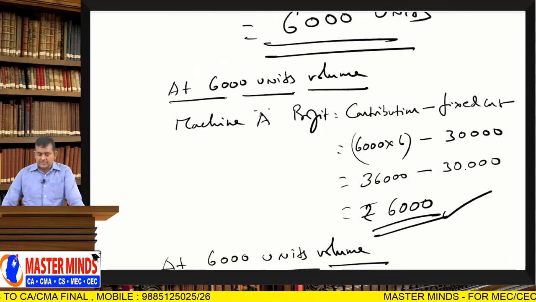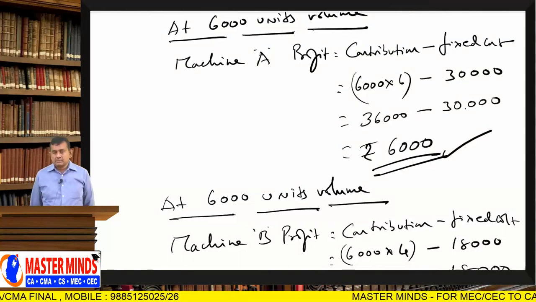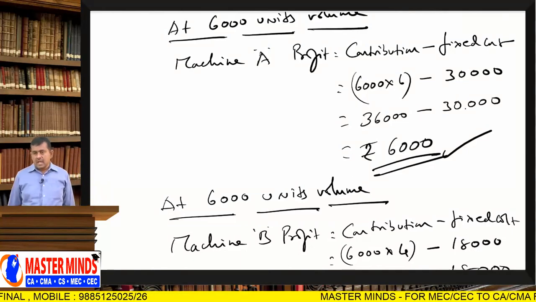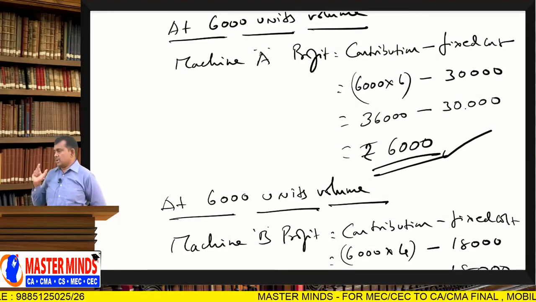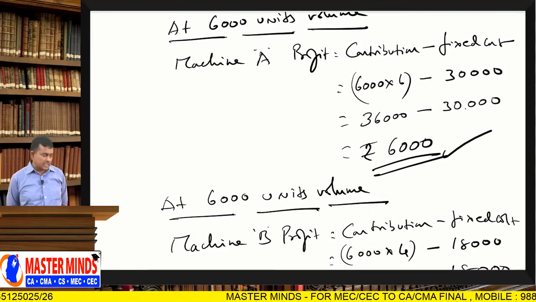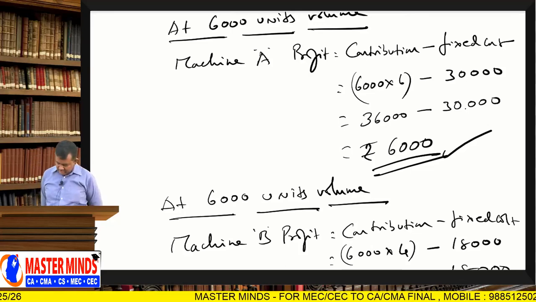So at 6,000 units volume, both machines show the same profits. That volume is called the indifference point volume.